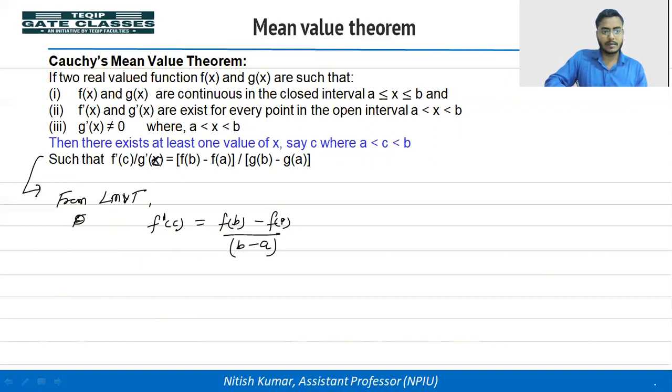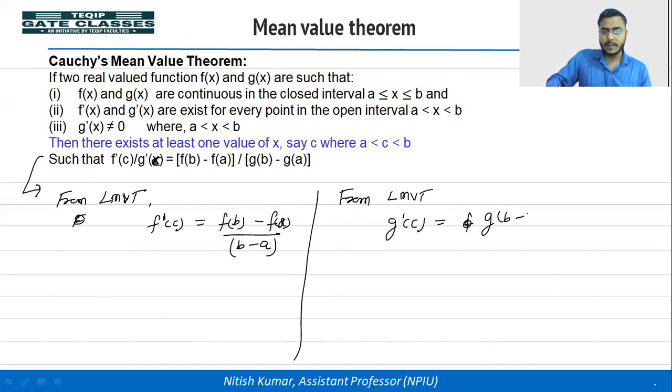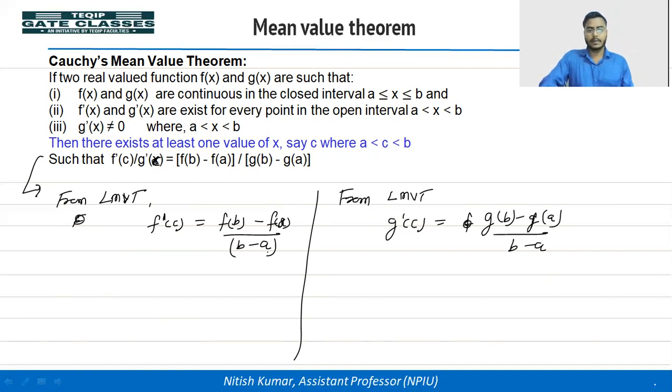From LMVT, the Lagrange mean value theorem, we can write for the g(x) function also, g dash c equal to g(b) minus g(a) divided by b minus a. Okay, so this is equation 1, and this is equation 2.